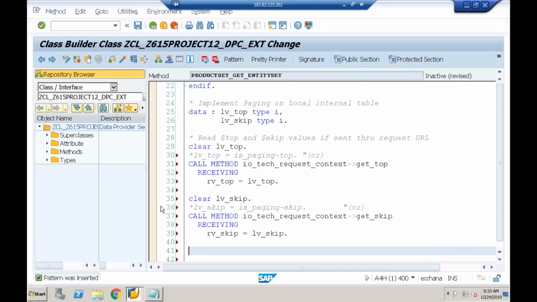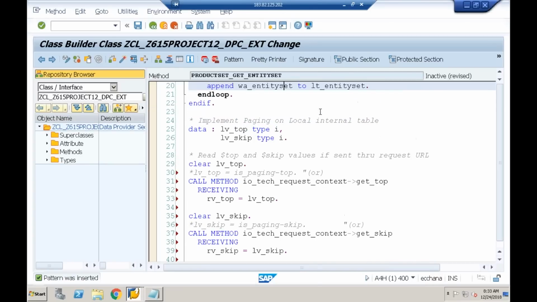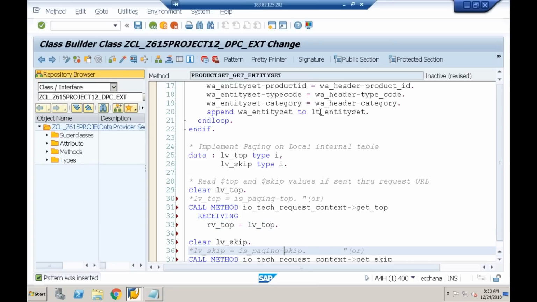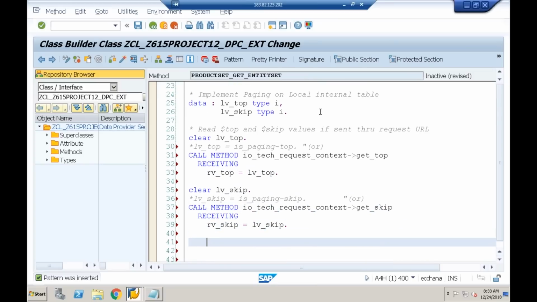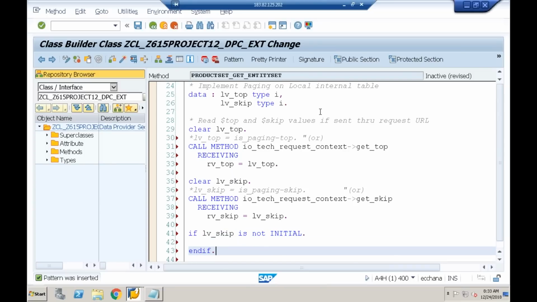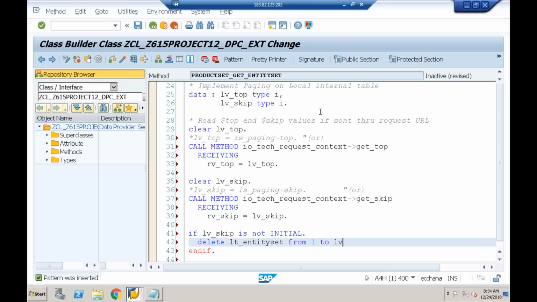So here, what is the local internal table I declared here? lt_entityset. So I'll say, if lv_skip is not initial, if it is not empty, what I'll do, very simple, delete lt_entityset from 1 to lv_skip.